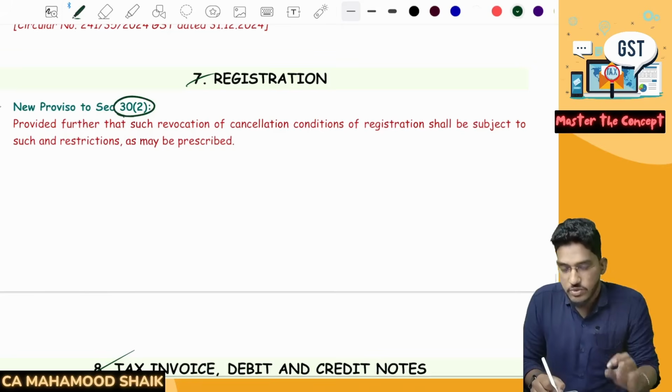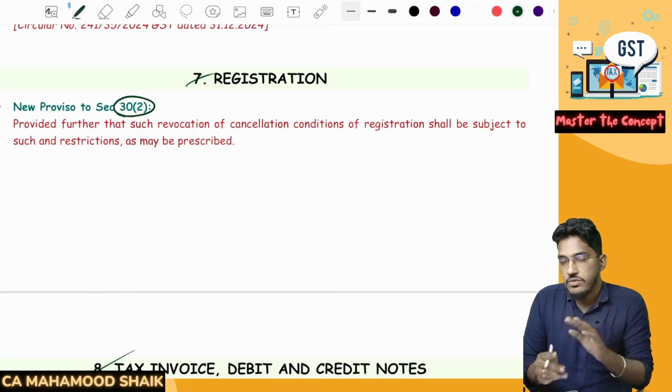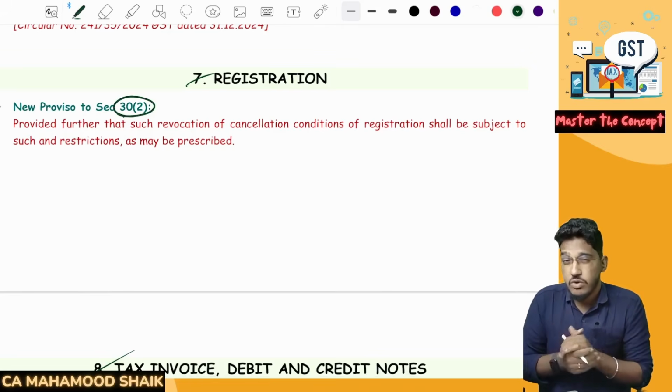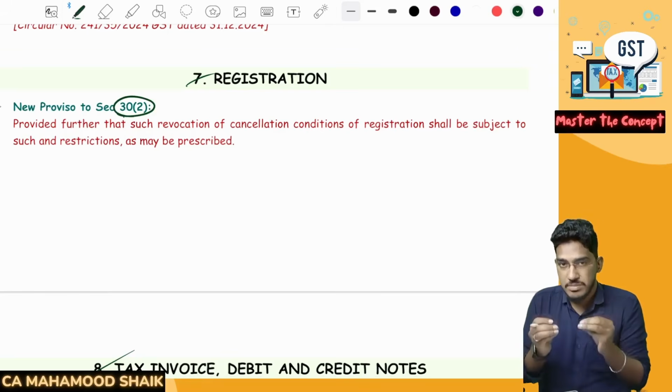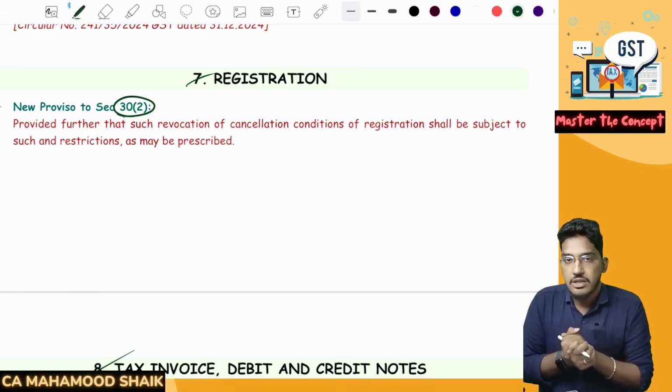To section 30 subsection 2, they have added one new provision. So we all know section 30 talks about revocation of cancellation of registration. If your registration has been cancelled, within a prescribed time limit, if you make an application, the proper officer might revoke the cancellation of registration.